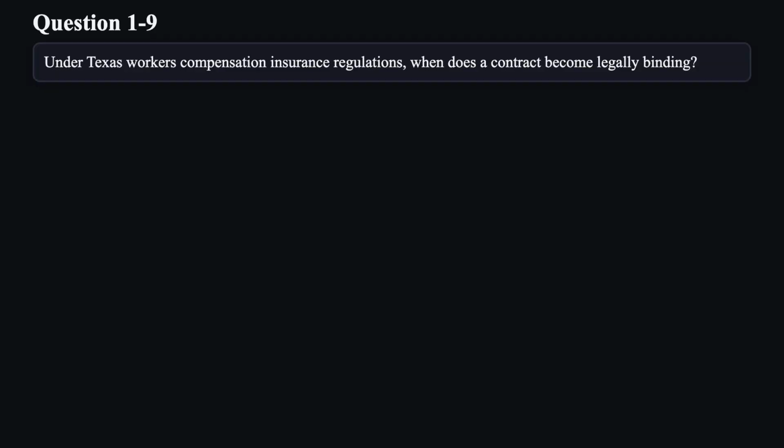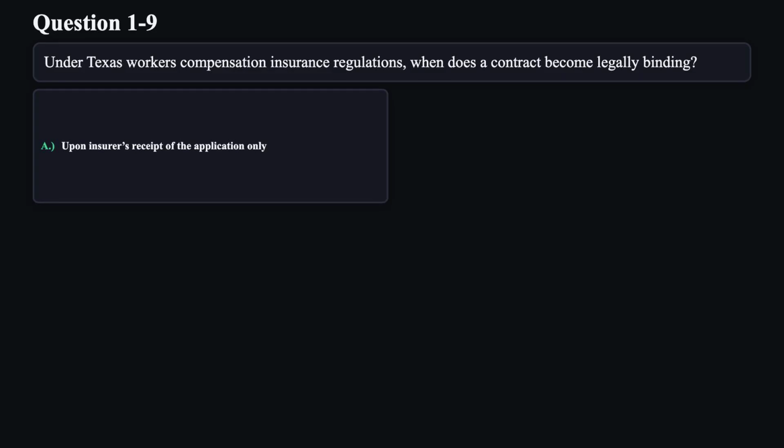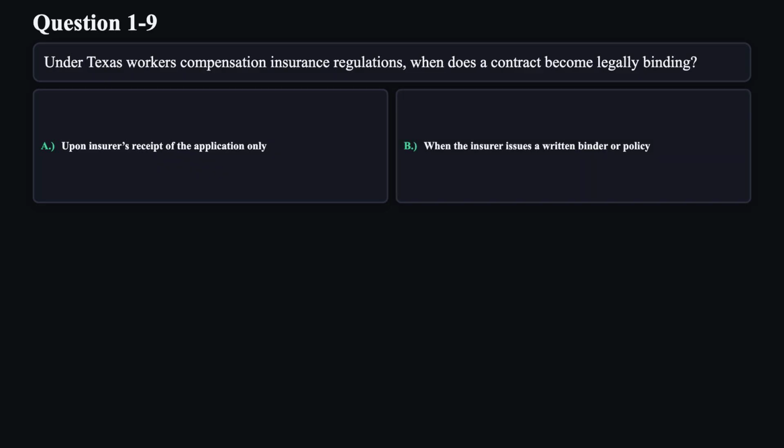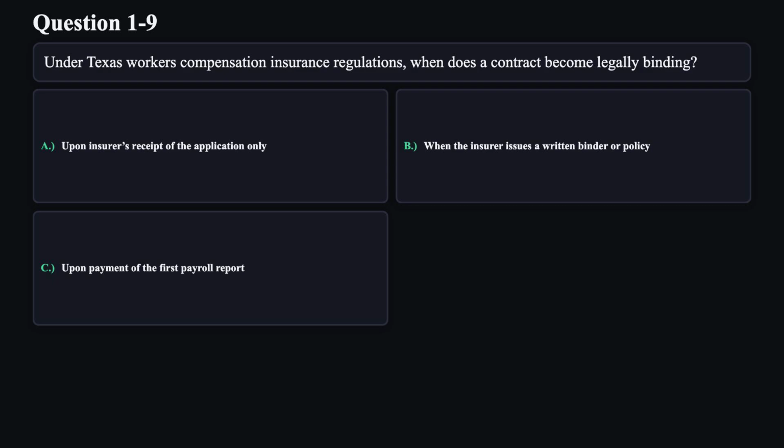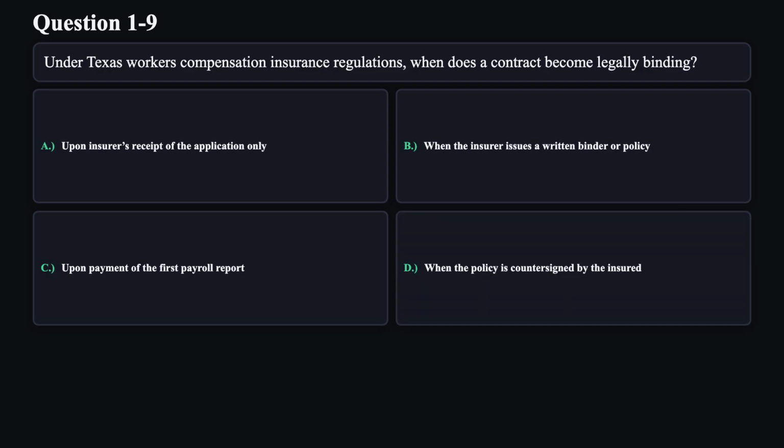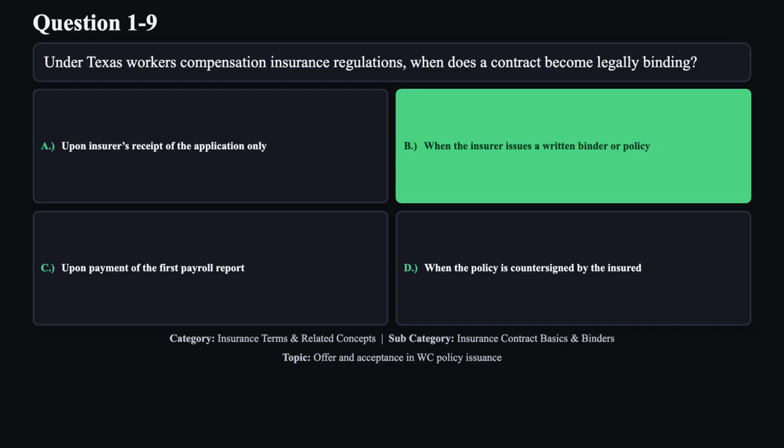Question 9. Under Texas workers' compensation insurance regulations, when does a contract become legally binding? A. Upon insurer's receipt of the application only. B. When the insurer issues a written binder or policy. C. Upon payment of the first payroll report. D. When the policy is countersigned by the insured. The correct answer is B.